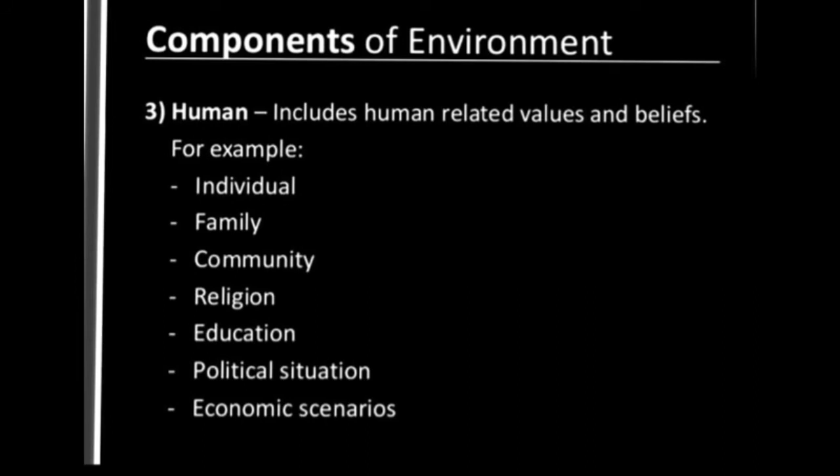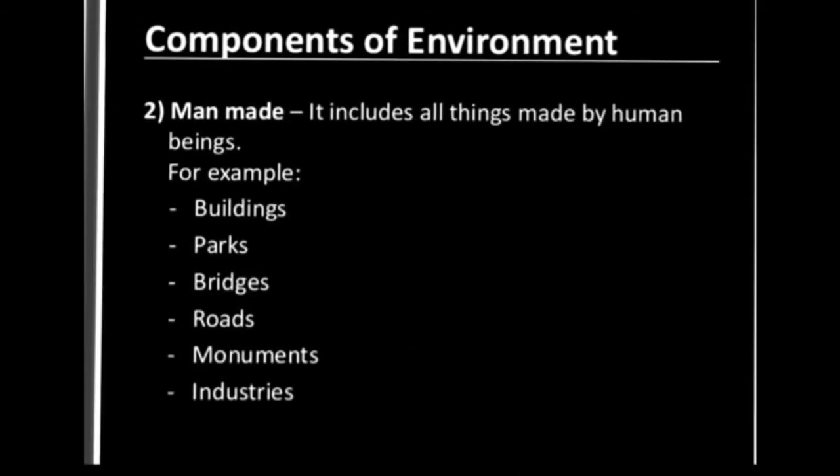Next is human environment. It includes individual, family, community, religion, education, political situations, and economic scenarios. The third category is man-made environment. It includes parks, roads, buildings, monuments and industries, etc.